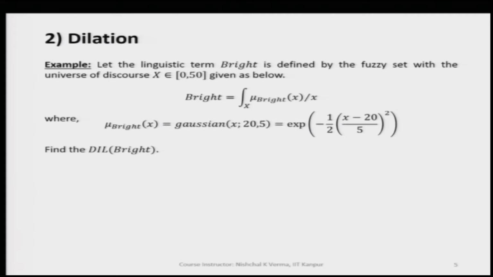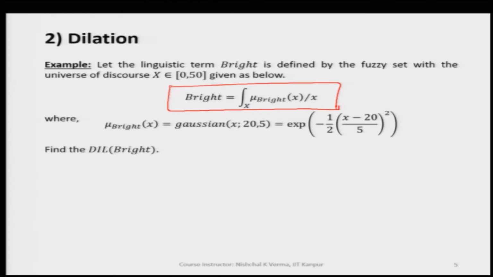Now, if we take another example which is on the continuous fuzzy set. So, here we have a continuous fuzzy set. Let us say this fuzzy set is used to represent the linguistic term bright. So, we have this example where we are taking a continuous fuzzy set here to represent the linguistic term bright.